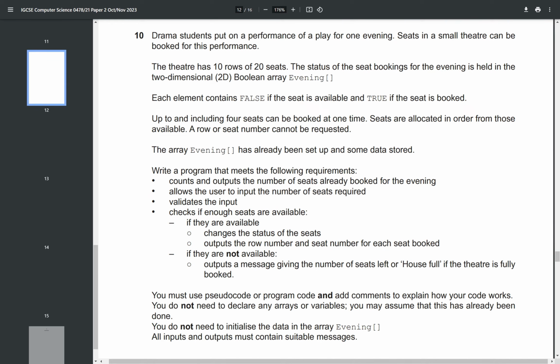This is quite important here, because this will affect our implementation. What this is saying is that if 10 seats are taken, then the next seat we need is going to be 11, then of course the next one 12, the next one 13. We can't choose where to sit. Okay, then it says the array evening has already been set up and some data has been stored. So I guess this means some people have already made a booking.